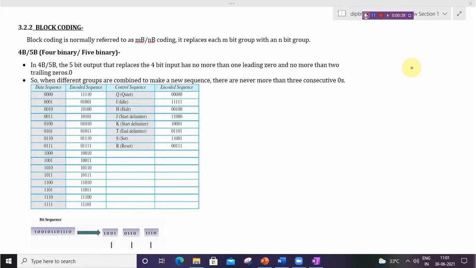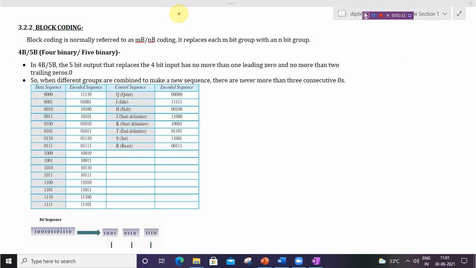As we know, to convert digital data into a digital signal, there are two methods: line coding and block coding. In line coding, I have discussed unipolar, polar, bipolar, multilevel and multitransition schemes. And today I will discuss block coding. To convert digital data to a digital signal, we can also use block coding.